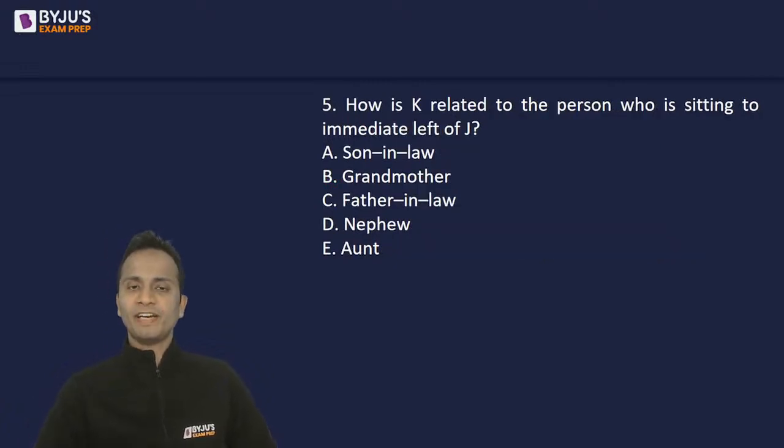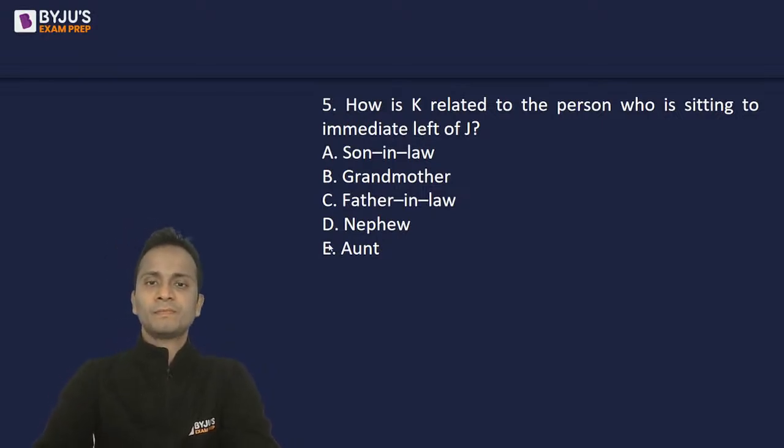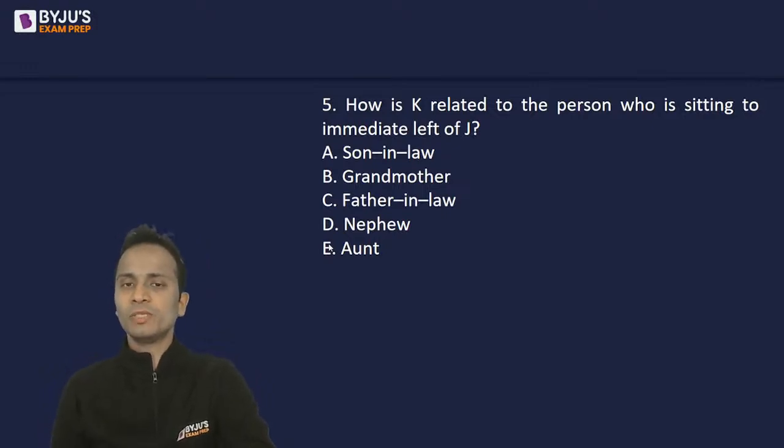Moving on, question number 5. How is K related to the person who is sitting to the immediate left of J?